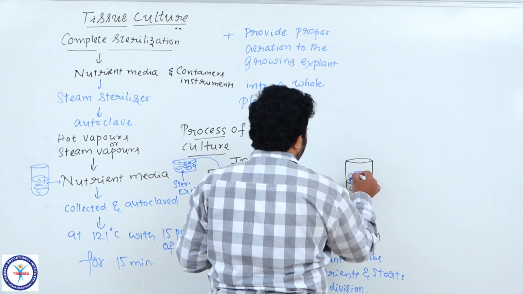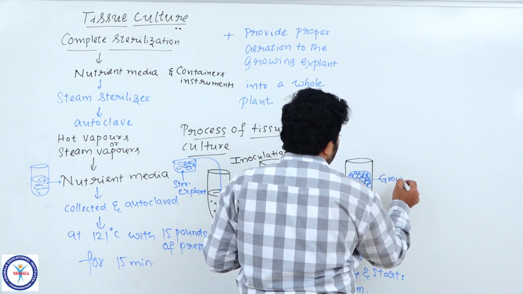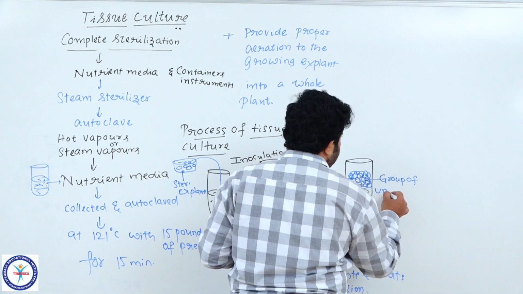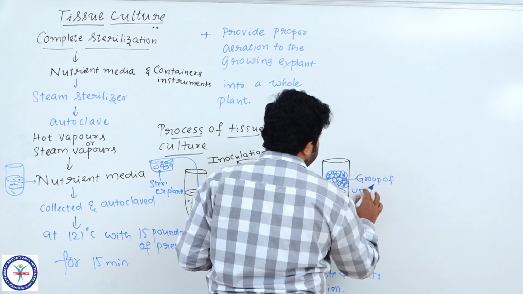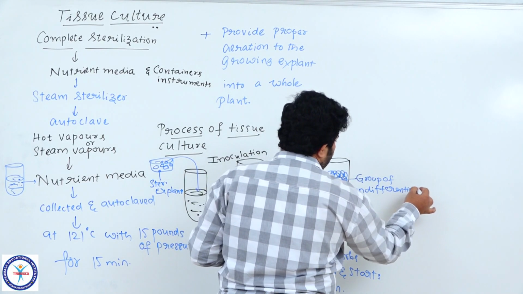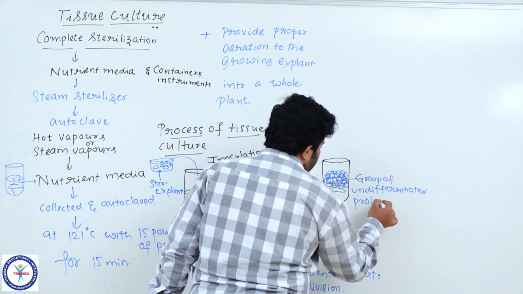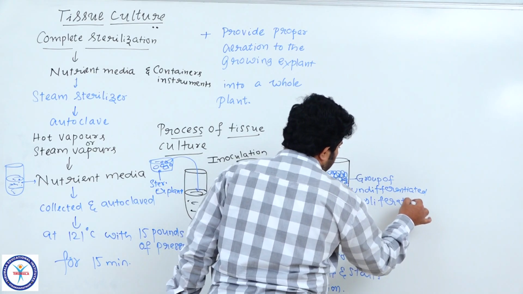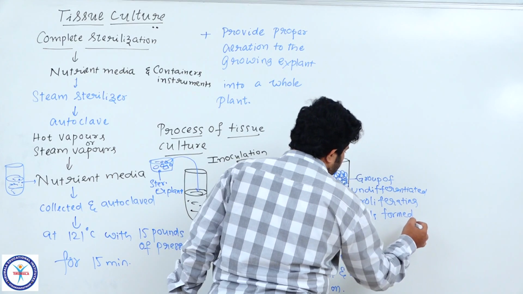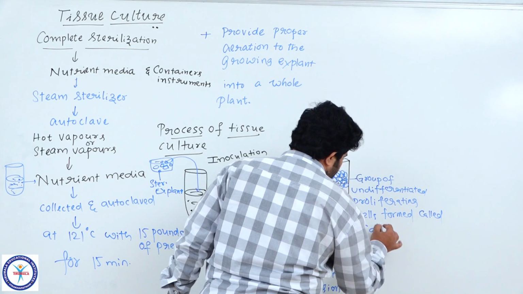There is no organization here, but a group of undifferentiated, proliferating cells will be produced. These cells formed are called callus.